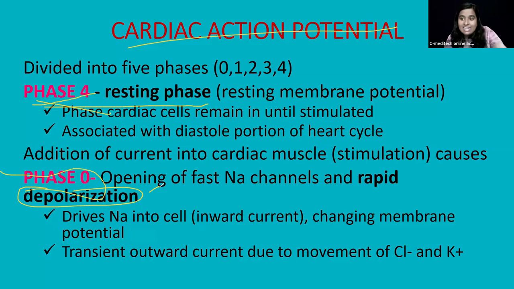The fast influx of the positive charge can cause what? The sudden increase in the action potential. The rapid increase in positive charge inside the cell will trigger the increase in the action potential.